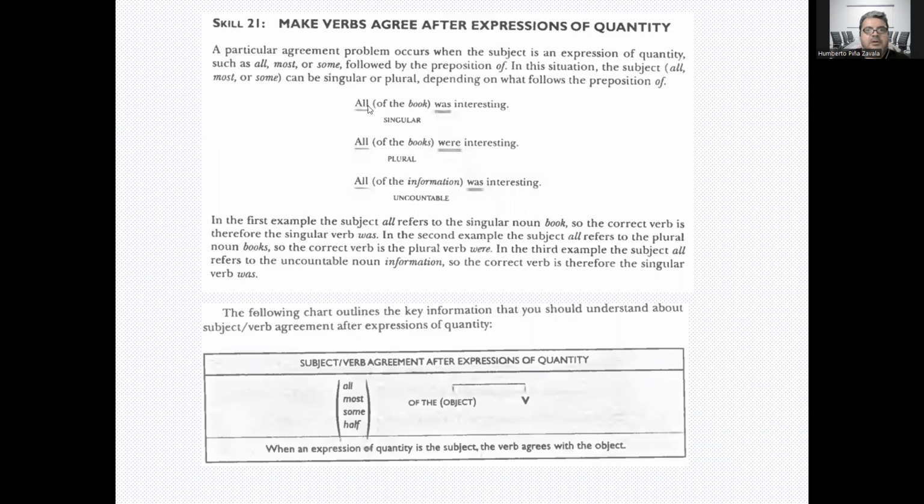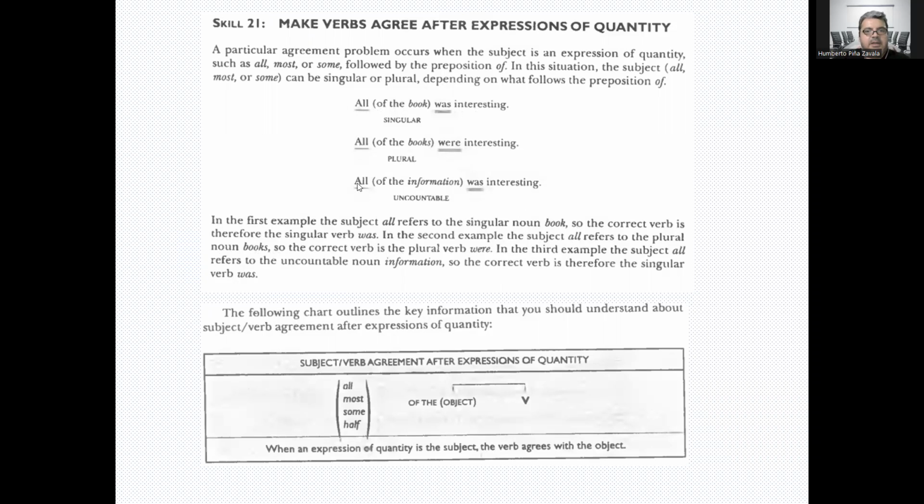For example, all of the book was interesting. So we're talking about all of the book. In this example, the subject all refers to the singular noun book. So the correct verb is therefore the singular verb was. All of the book was interesting. In the second example, all of the books were interesting. The subject all refers to the plural noun books. So the correct verb is the plural verb were. All of the books were interesting.